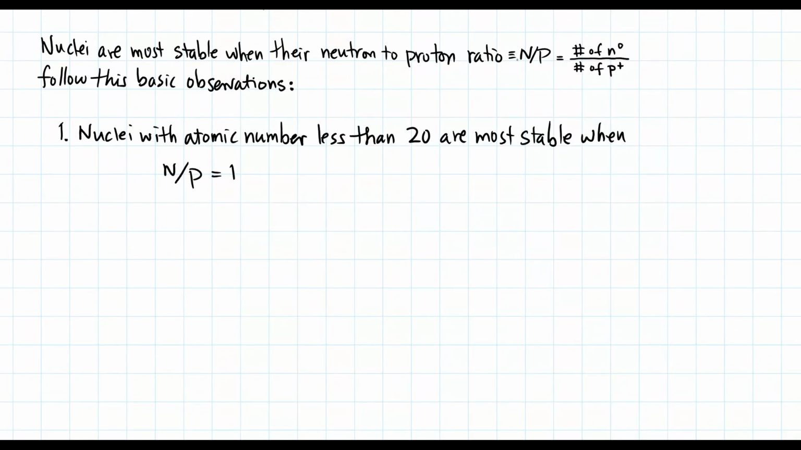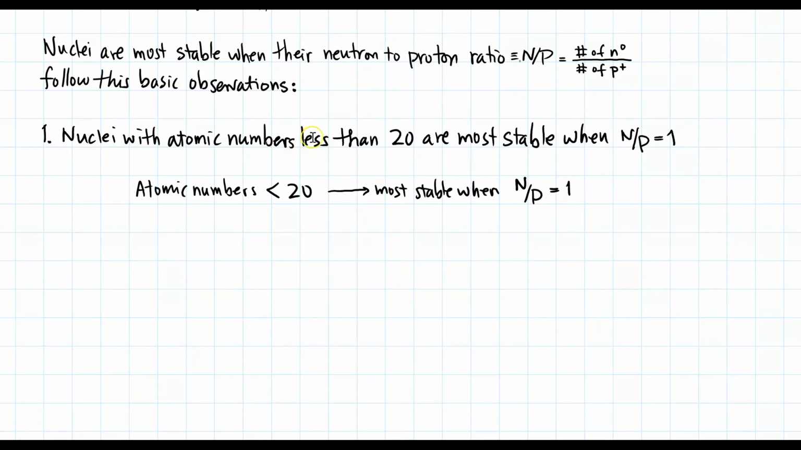Nuclei are most stable when their neutron to proton ratios, which I'm going to depict as N/P, equal to the number of neutrons divided by the number of protons, follow these basic observations. One: nuclei with atomic numbers less than 20 are most stable when their neutron-proton ratios are about 1. Nuclei with atomic numbers less than 20 are most stable when N/P is equal to 1. Symbolically, I'll write it this way.